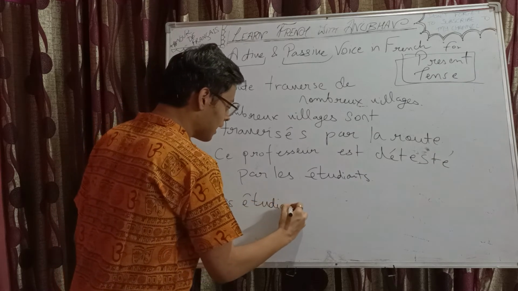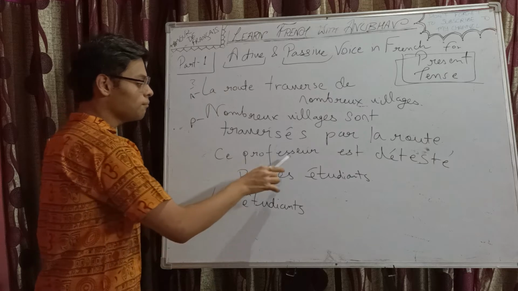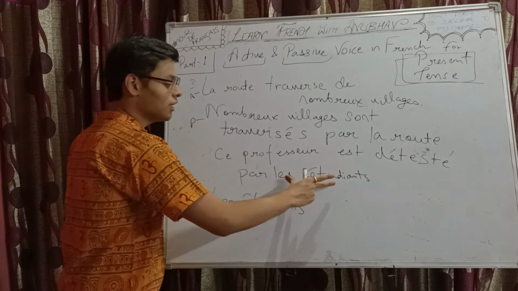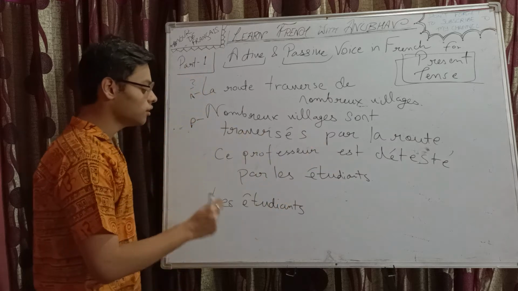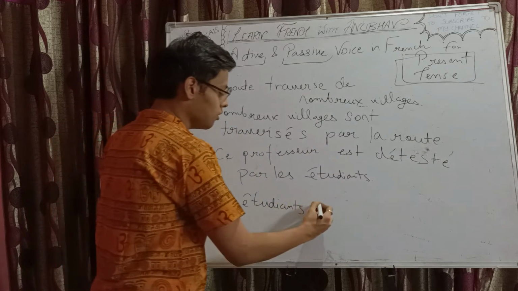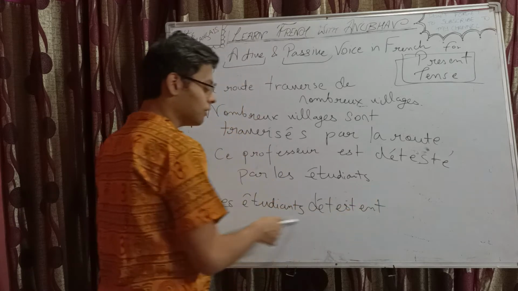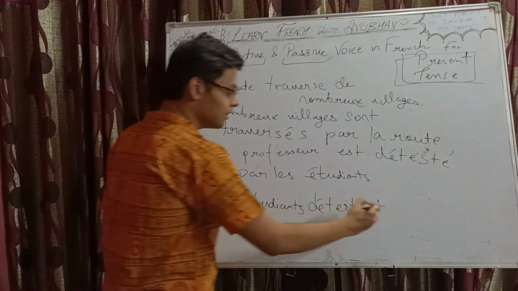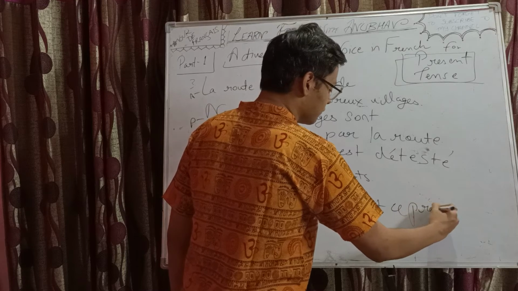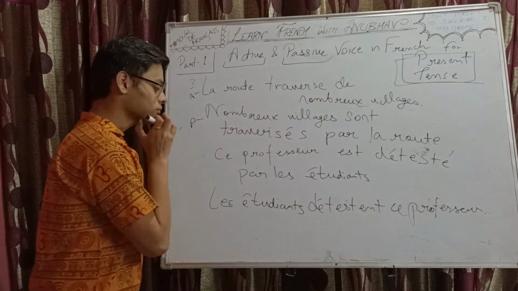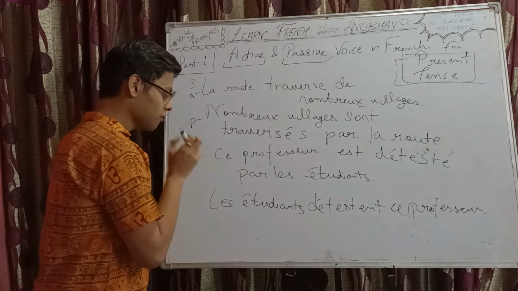Now they will do the action. Instead of Sir Professor becoming the recipient of the action, in active, this subject, les étudiants, will be doing the action. So les étudiants détestent, third person plural conjugation, détestent Sir Professor. Okay. Fine.